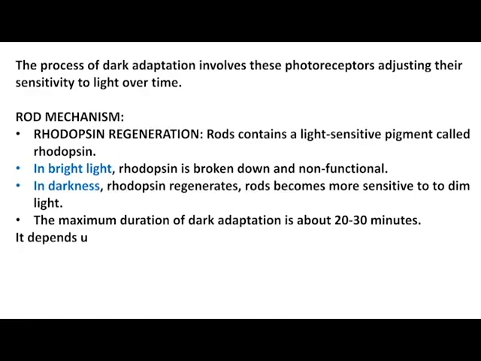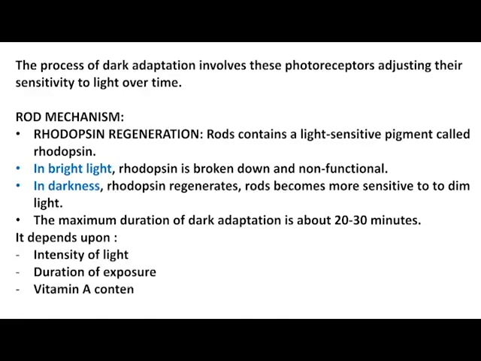It depends upon the intensity of light, duration of exposure, and vitamin A content. The time taken for dark adaptation is directly proportional to the intensity of light and duration of exposure, and inversely proportional to vitamin A content. Changes occurring during dark adaptation.